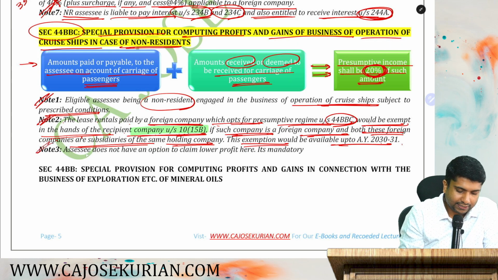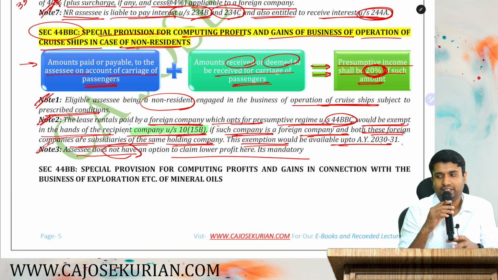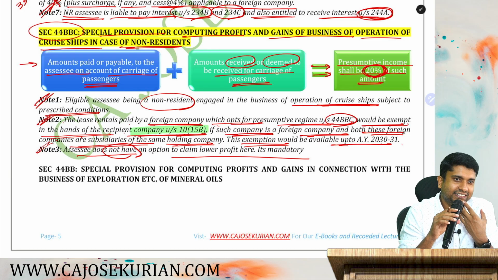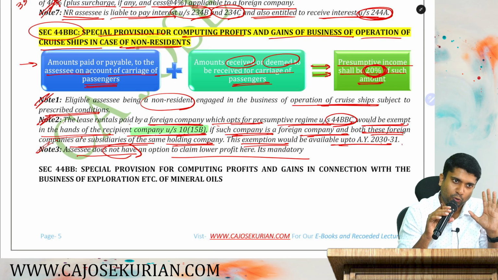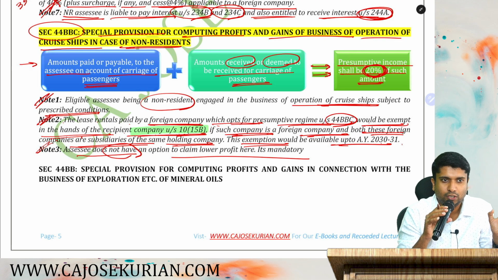Note number 3. Assessee does not have an option to claim lower profit here. It's also mandatory. Can you maintain actual books of accounts and say that my profit is less than 20%? No. If you are in the business of this cruise ship, you must show minimum 20% as your profits.